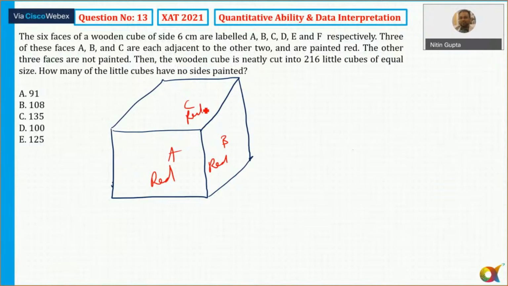So that is A, C and B. I am marking. It says they are painted red and the other three faces are not painted, then the wooden cube is cut into nearly 216 little cubes. So 216 means what is that? Is 6 by 6 by 6? Yes or no? Cubes of equal size. How many of the little cubes have no sides painted? Okay. How many of the little cubes have no side painted?